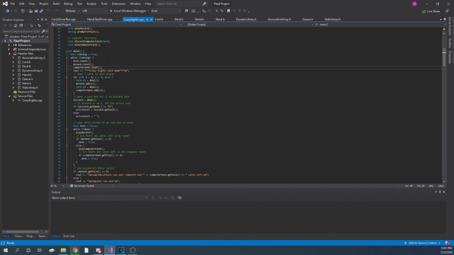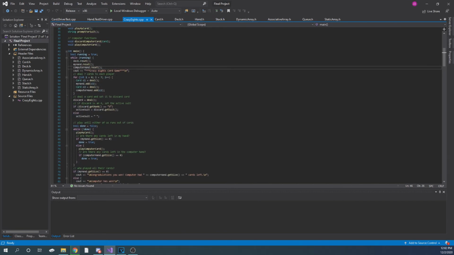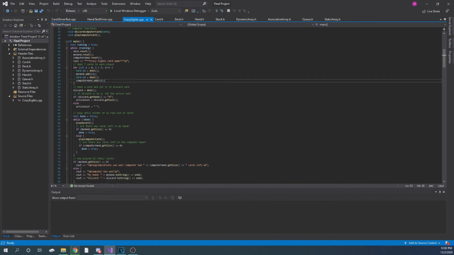So the game will just keep going on and on until the player at the end types no, which will exit out of the loop. At the beginning here inside the loop, we have a deck and hand reset function called, which is going to reset everything, make sure the game is all reset, make sure the deck's all shuffled. Then it's going to deal 7 cards to each player using the hand add function. So that takes in a card parameter, which we see here.